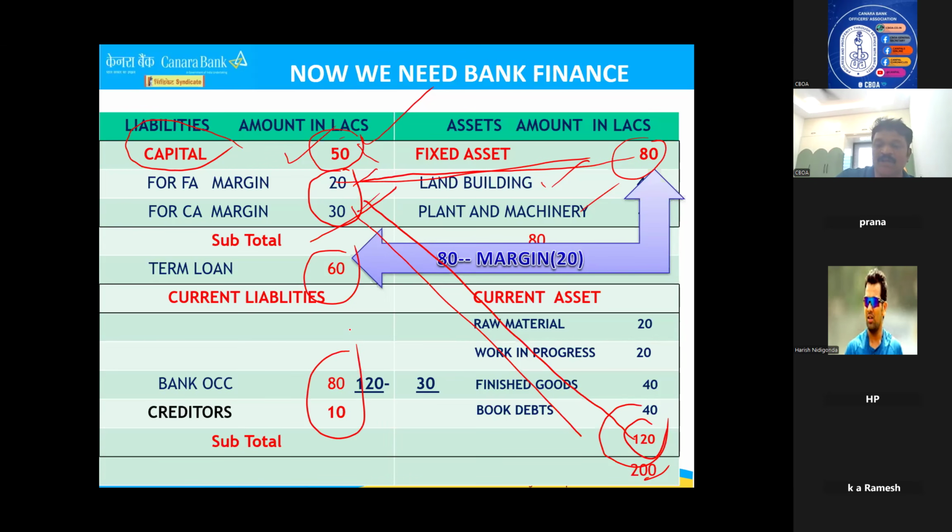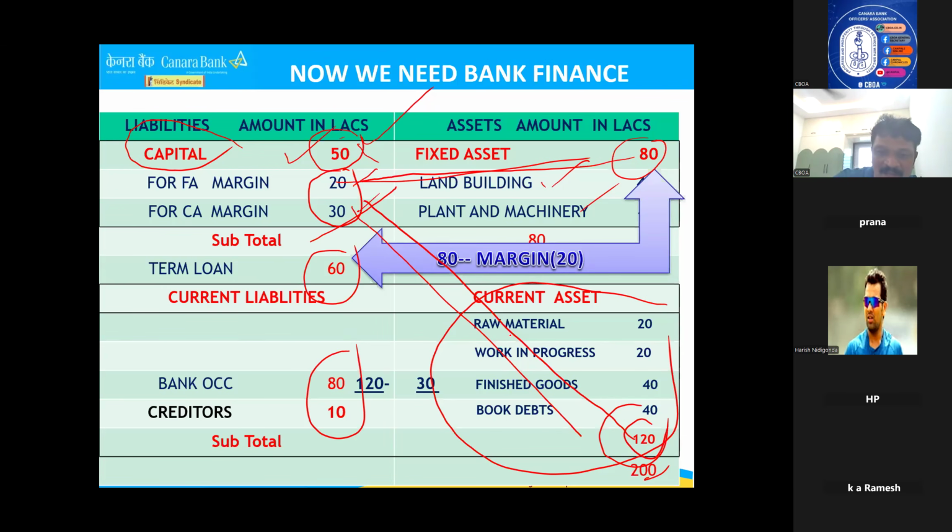But here I would like to tell you one more important point. Generally, the party requires 120 lakhs, for example, for purchasing stock, raw materials and all. For example, some businessman is there, and he wants to give me raw material of 10 lakhs on credit. Somebody is telling, sir, I will give you 10 lakhs raw material, you take it from me.